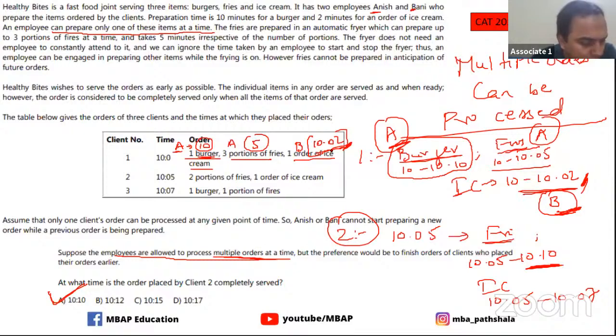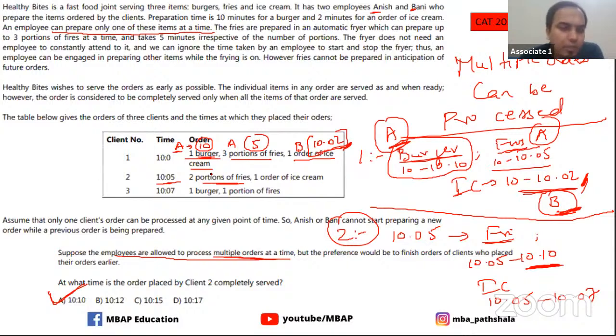Yes, Shahzad, why did you take 10:10 for fries? I'll come to that. You are asking for client number two, I guess. So for client number one, we are sorted with this part: A works on the burger, takes 10 minutes. Fries he takes from 10 to 10:05, and this can be done along with the burger. B takes from 10 to 10:02 for the ice cream. So at 10:02, B is all free now. B is not working on any of the other items of client number one. Now at 10:05, client number two comes in. At that time B is free. There were two portions of fries.